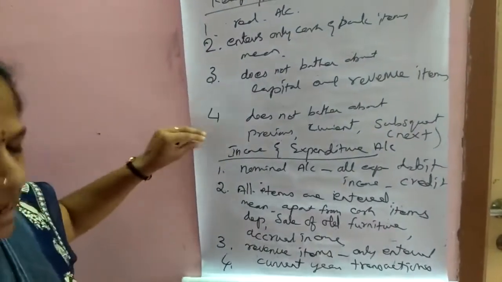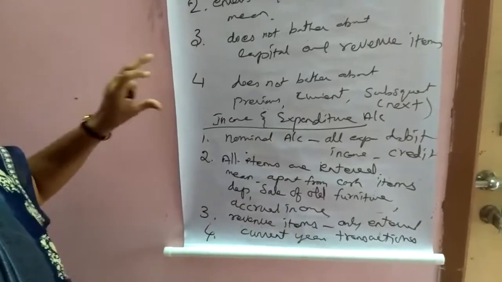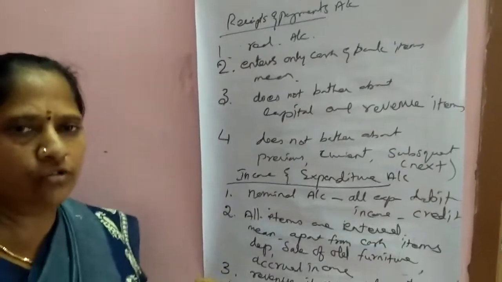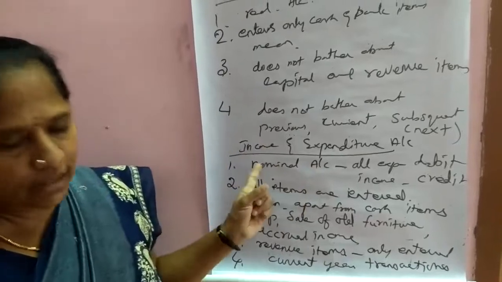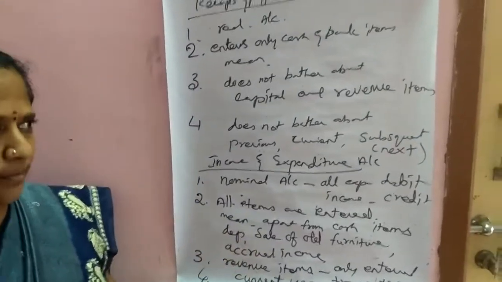From the income and expenditure account, we have to prepare the balance sheet with the information from the receipts and payments account and the income and expenditure account. While totalling the income and expenditure account, we get surplus or deficit.